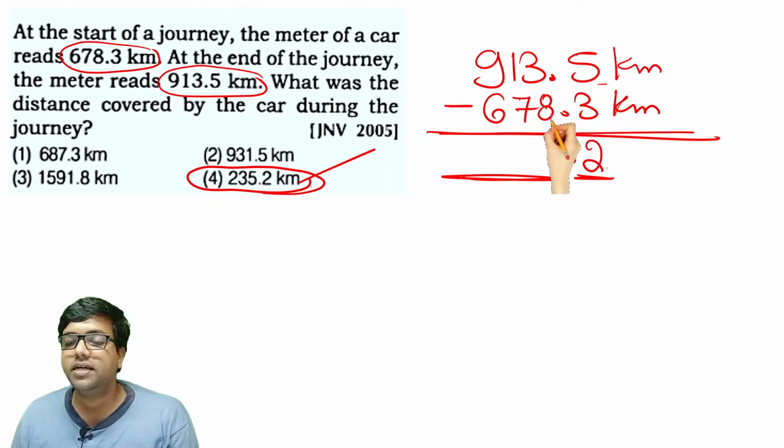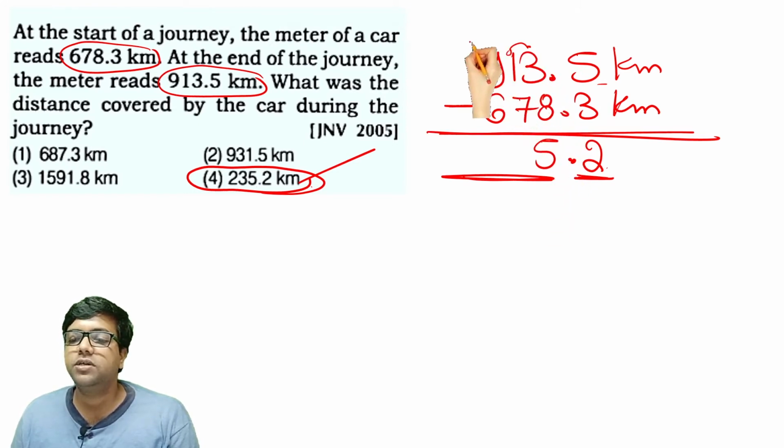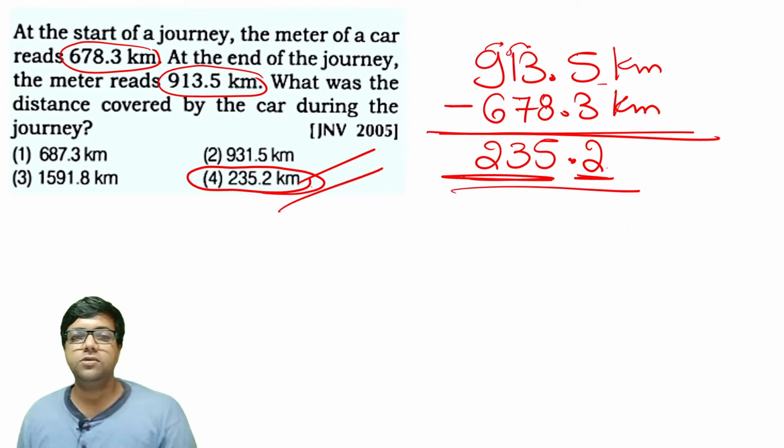So 3 minus 8 can't happen, you borrow 1, so 13 minus 8 is 5. 1 becomes 0, so you borrow 1 here, again 10 minus 7 is 3, 8 minus 6 is 2. 235.2, option 4 is the right answer.